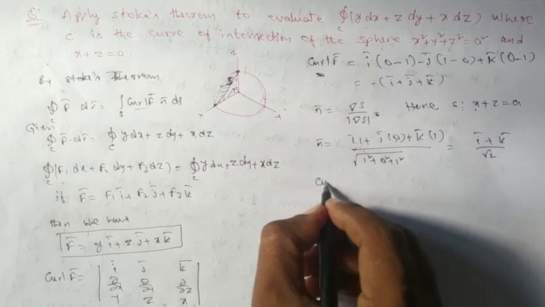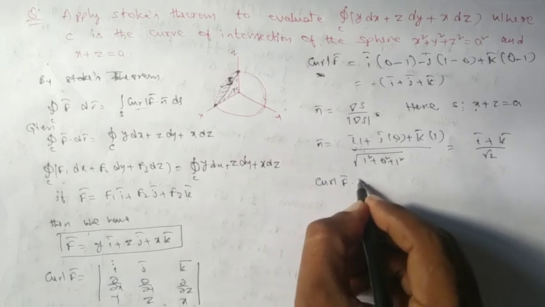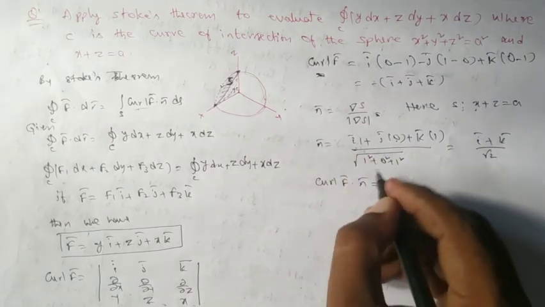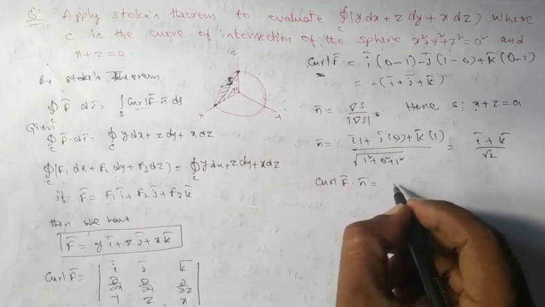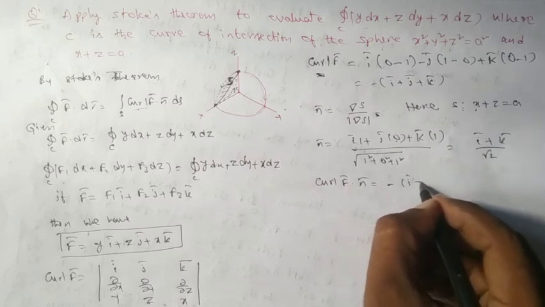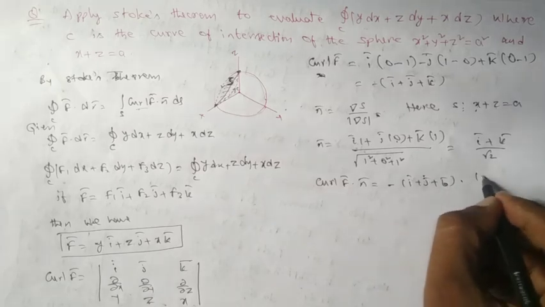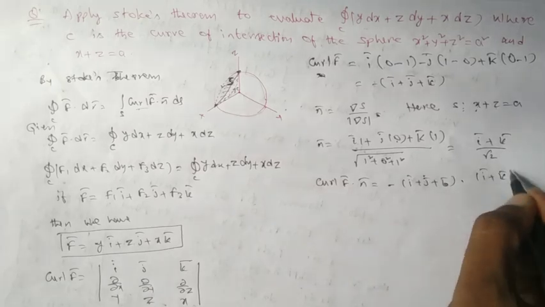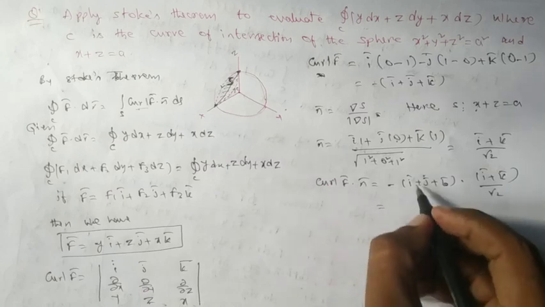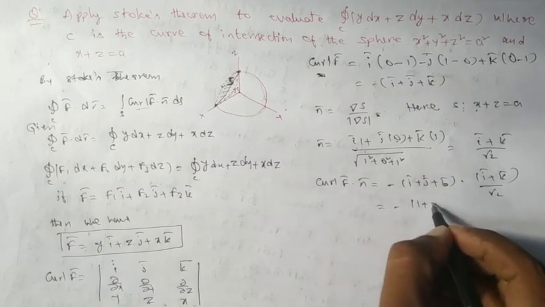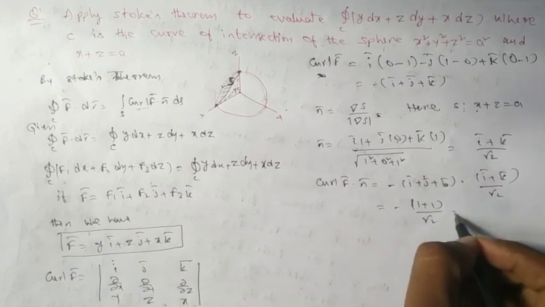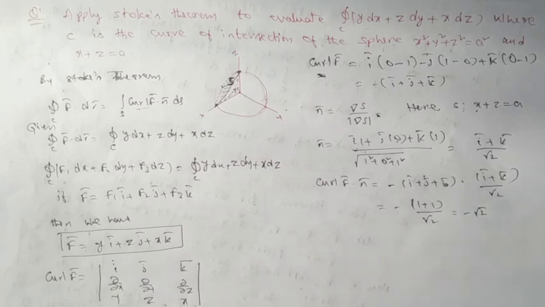So I can write curl f bar dot n bar. What is curl f bar dot n bar? Here curl f bar is minus of i bar plus j bar plus k bar, dot i bar plus k bar by root 2. So it becomes minus of 1 plus 1 by root 2, that is minus root 2.